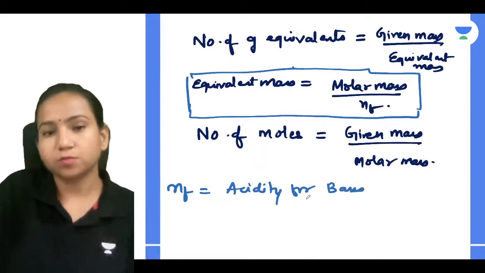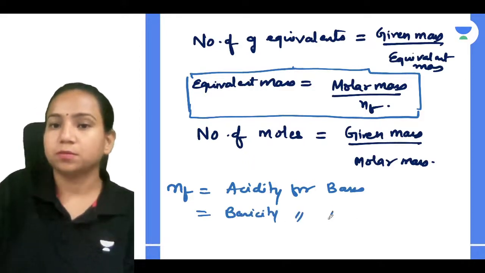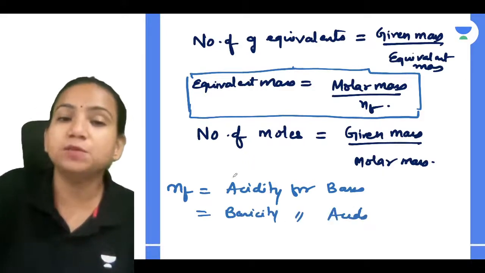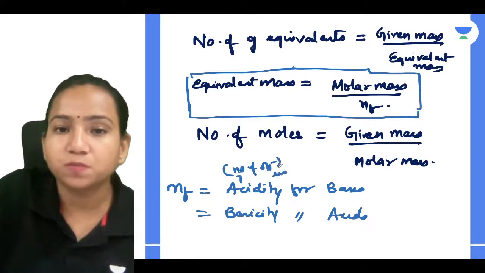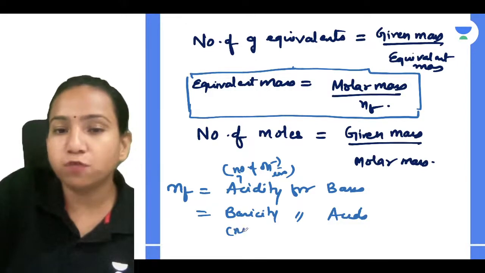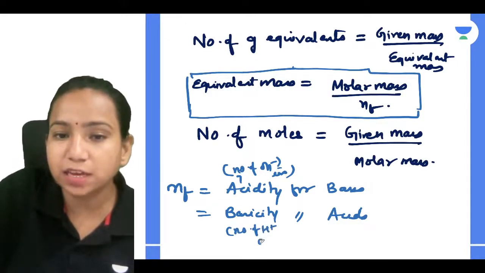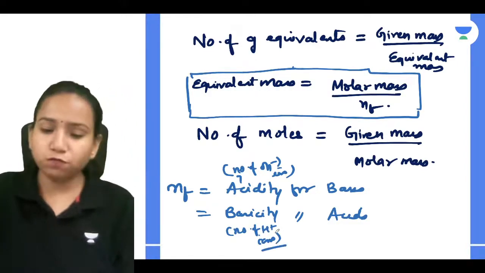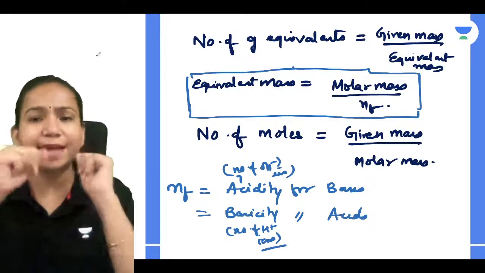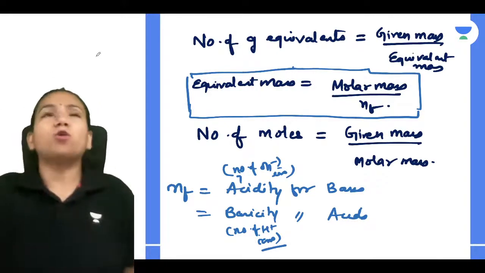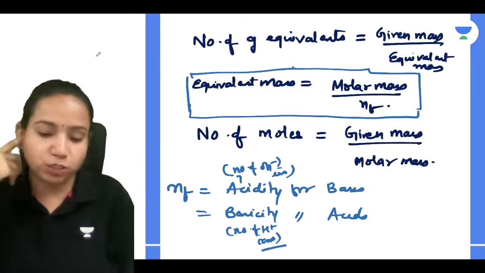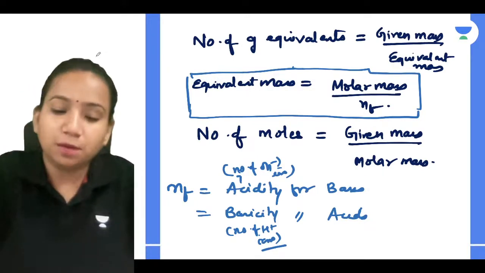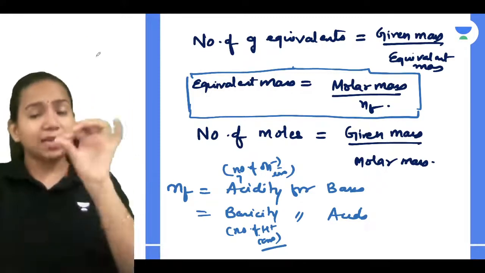It is equal to basicity for acids. Acidity means what, guys? Acidity means the number of OH minus ions a base can give. Basicity means the number of H plus ions an acid can give. Now you will be getting this confusion, why I am saying acidity for a base, it is like talking about how much your sweet thing is salty, right? You must be thinking that, but there is a reason behind it.